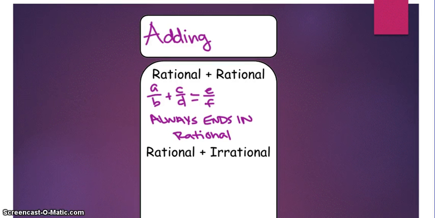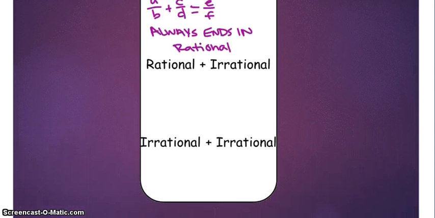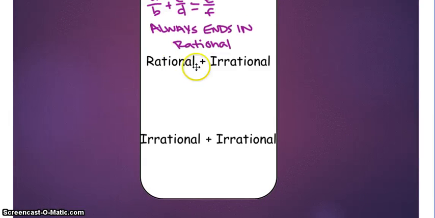Alright, so then we have rational plus irrational. If we take something that ends or terminates, or can be written as a fraction, that's rational, and add it to something that never ends and never repeats, is adding something to it going to change that?